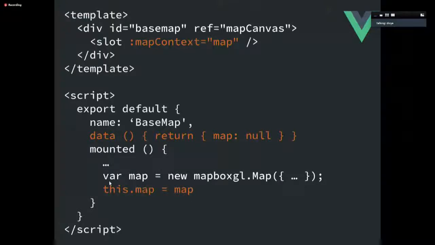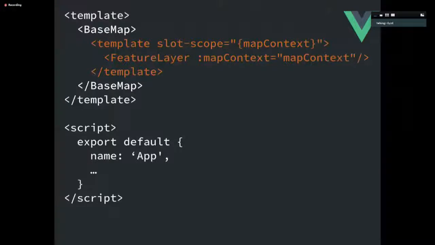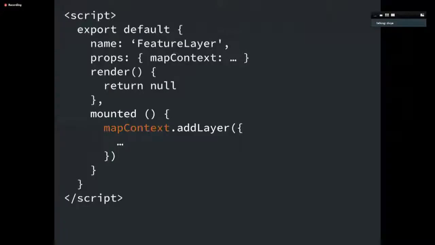And what we'll do is, earlier we did var map equals new, it instantiates that specific map element. So what we'll do is we'll catch it in a data property, this.map, and then we'll pass that map through to the slot. So we'll call it context, and then we'll pass it to map. And in order to grab that data property, we'll use slot scope. It grabs the map context and it can pass it down perfectly. And so now we can do whatever we want with map context, which is perfect.